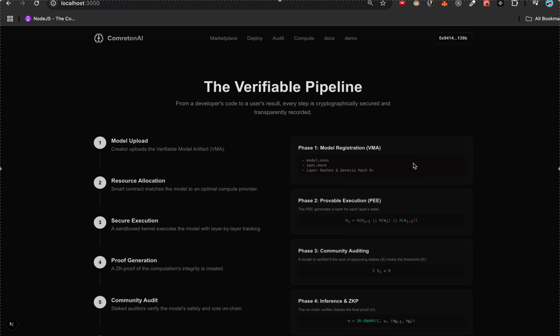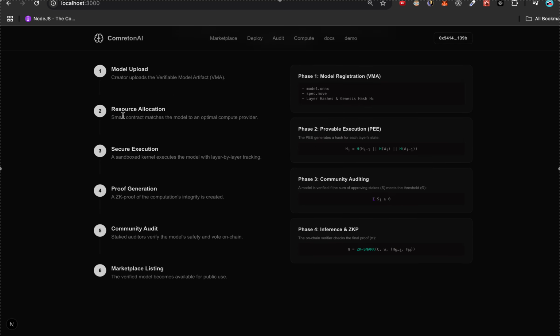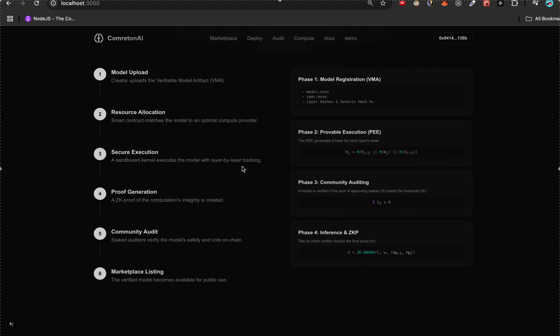Now we have some compute providers. These are the people who give us the GPU computation power to run the actual models off chain, and they come to our platform and also join the network, the communication layer. And once a model is uploaded, our smart contract matches which provider is optimal. Then the model is deployed and executed there in the computation.